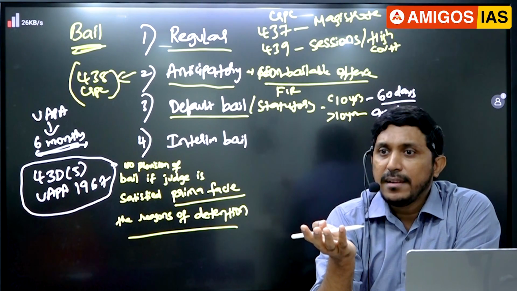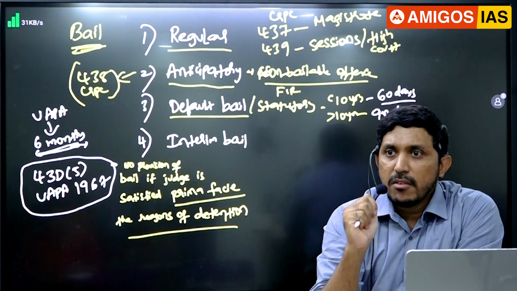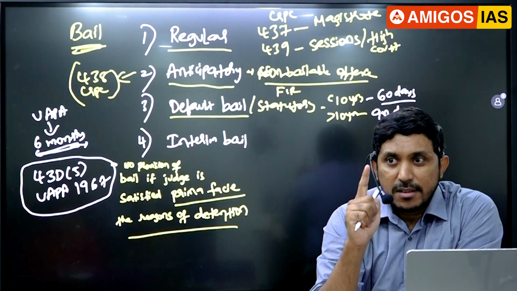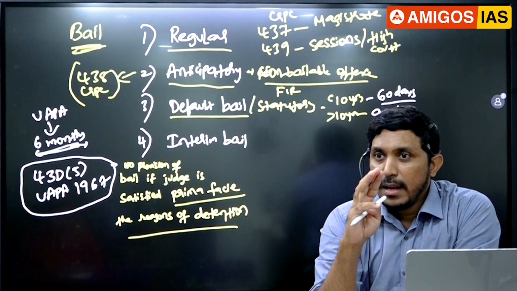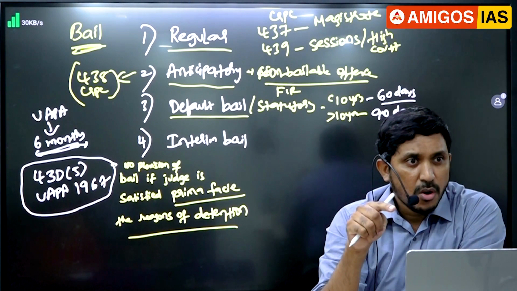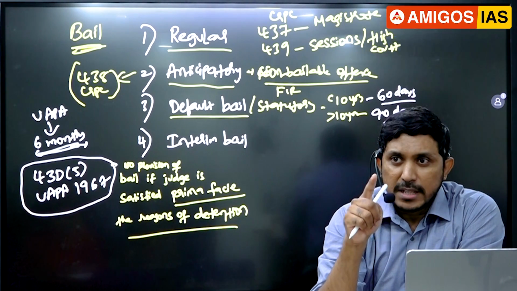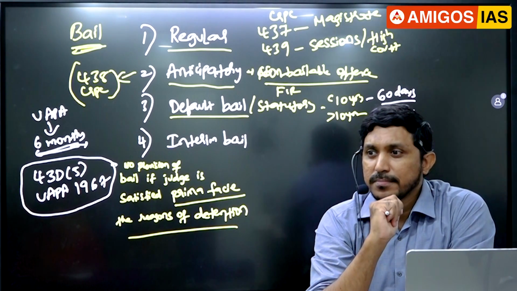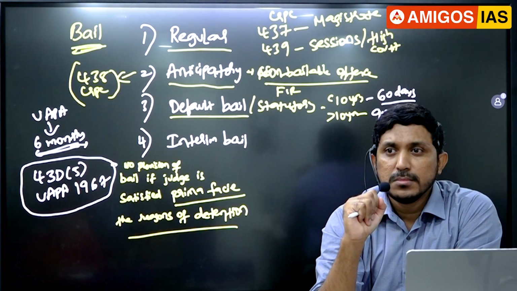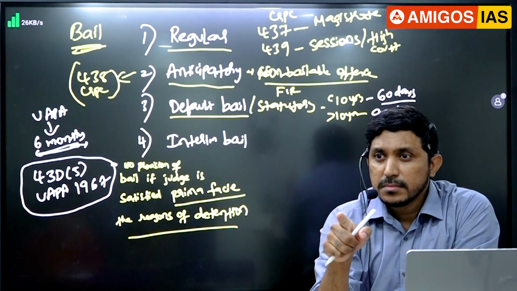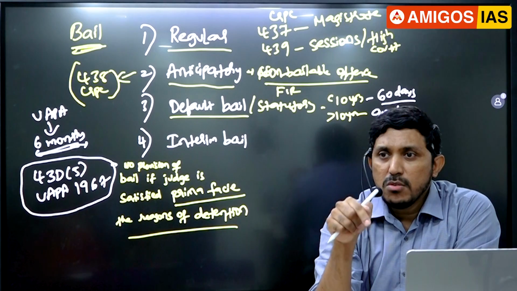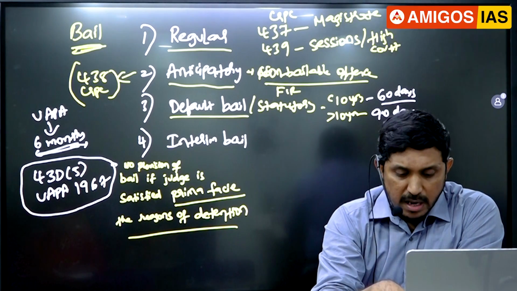Montagu-Chelmsford reforms, 1919. Diarchy was introduced in provinces. At that time, we got the central list and provincial list. Later in 1935, we got the federal list, provincial list, and concurrent list. Residuary powers lie with whom? At that time, in 1935, residuary powers lie with whom? Previous year question. Governor General or Viceroy. Okay, and now it lies with whom? Parliament, guys.